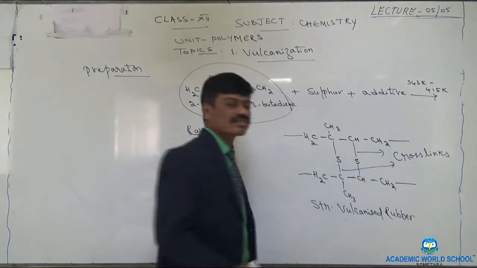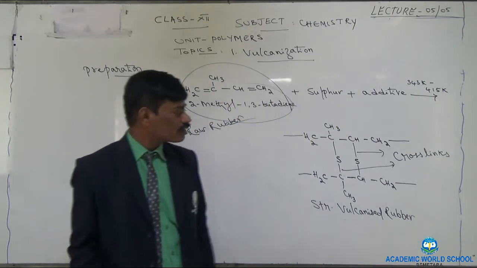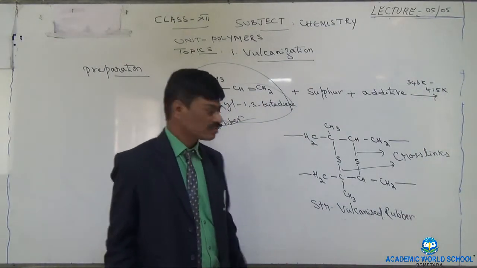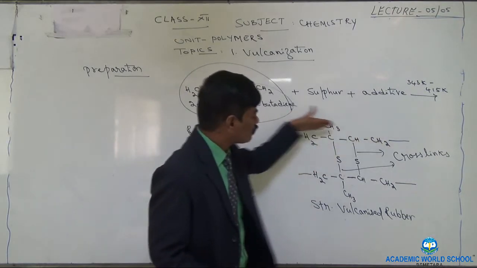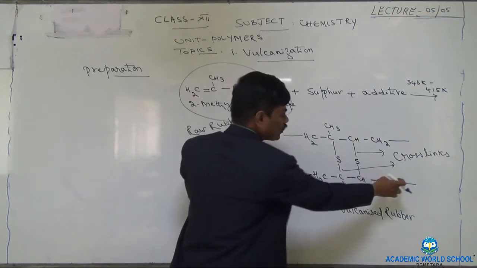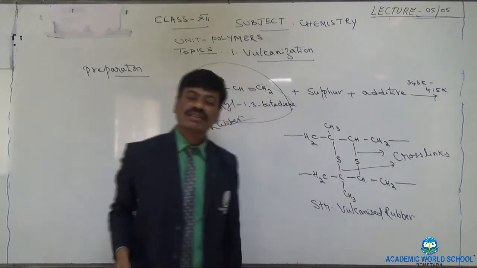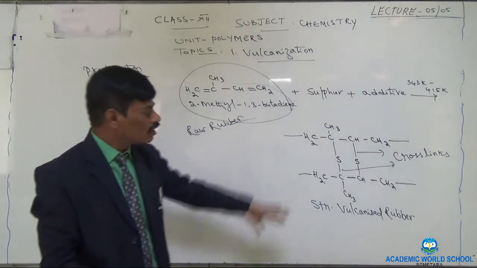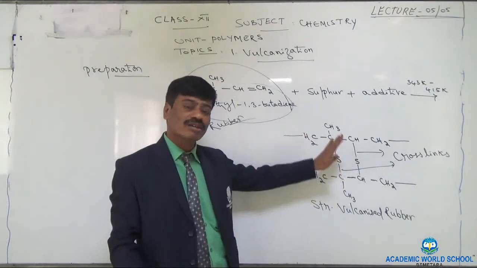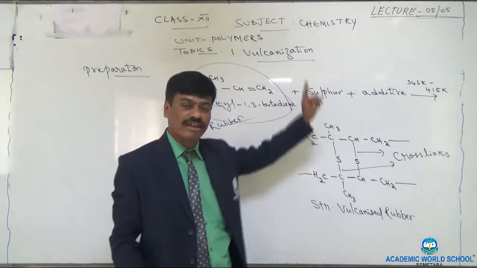Because of these cross links, when this vulcanized rubber is heated, these chain structures cannot slide over each other. Therefore, at high temperature, this vulcanized rubber cannot become soft like natural rubber.